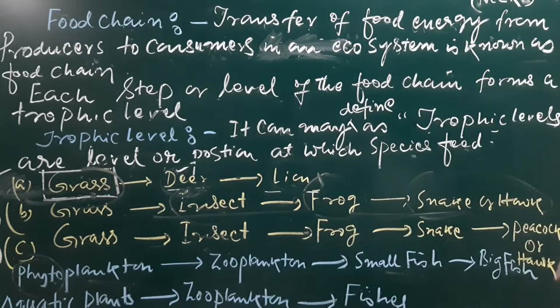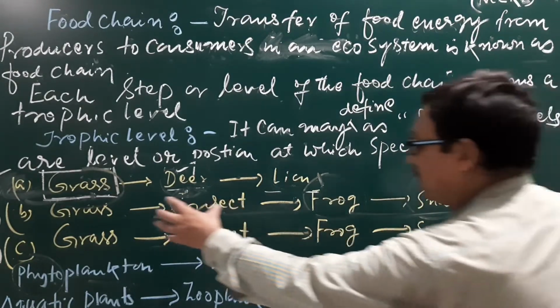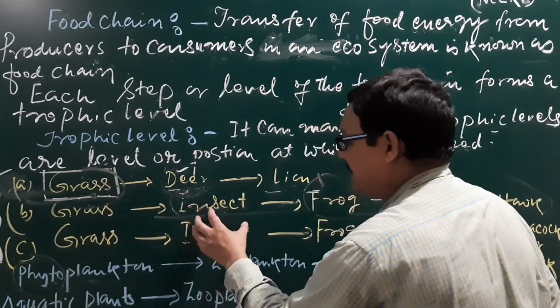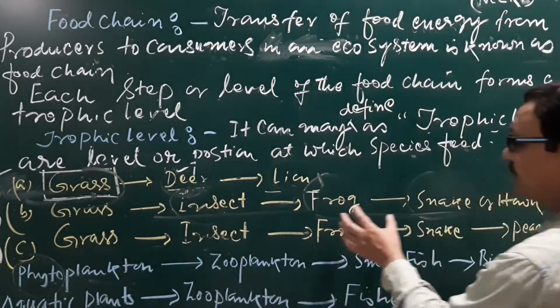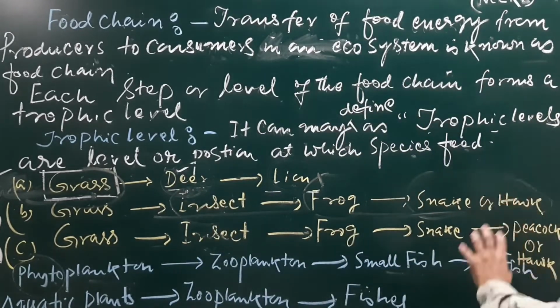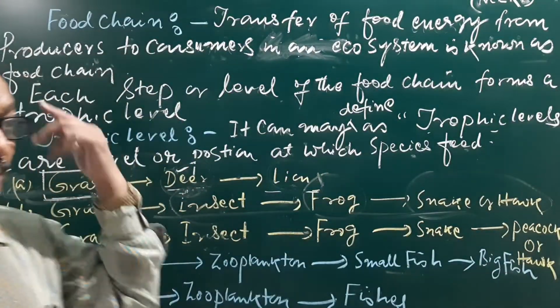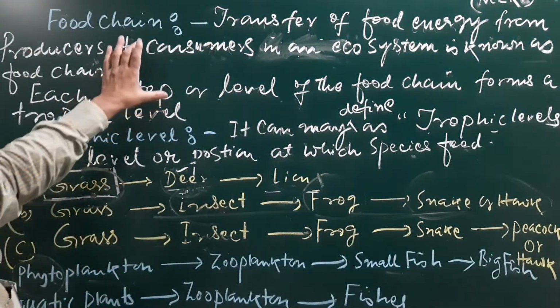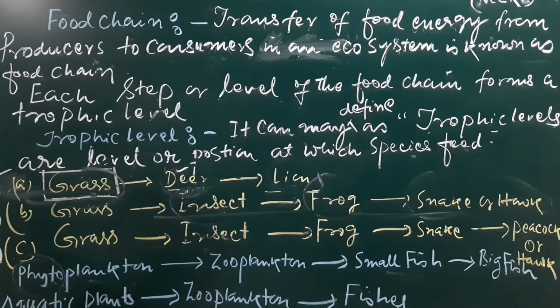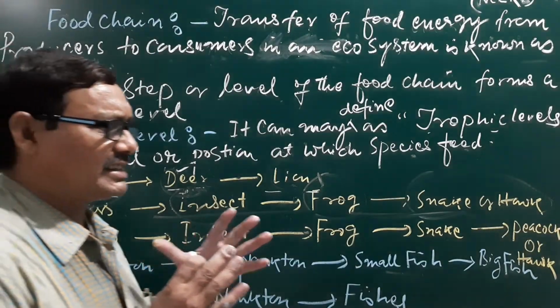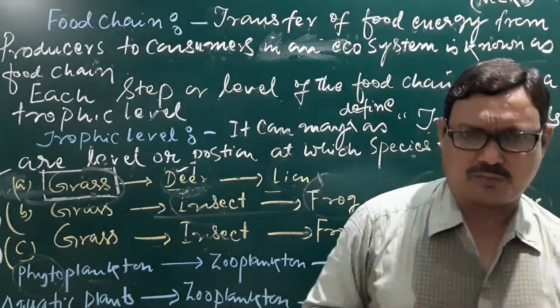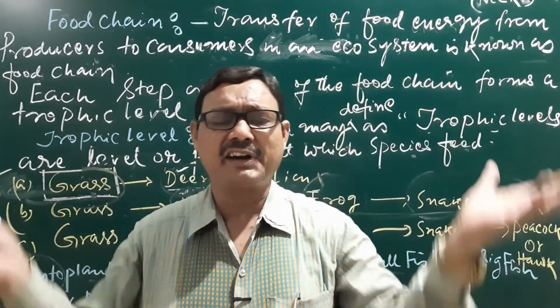In this way the transfer of energy takes place through the different trophic levels, and that is the energy flow. We may see the definitions and other aspects, but before that one important thing is the food web. Food web means a network of interconnected food chains.